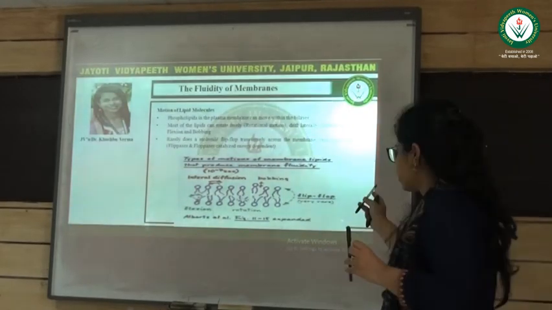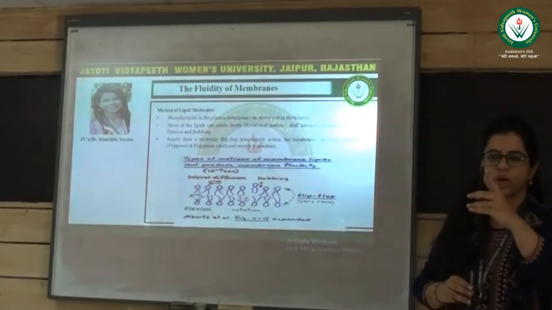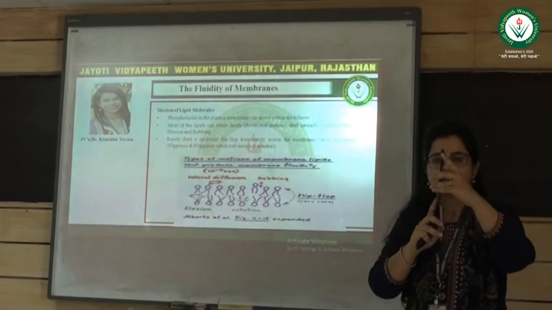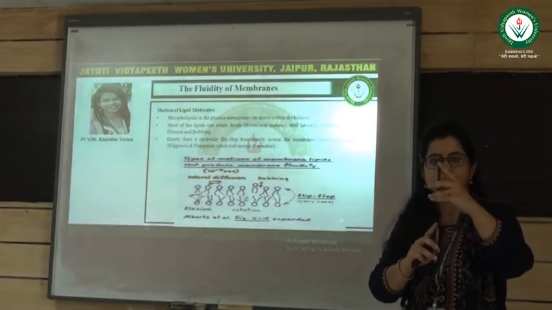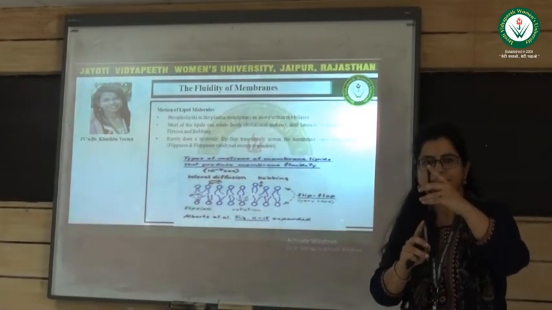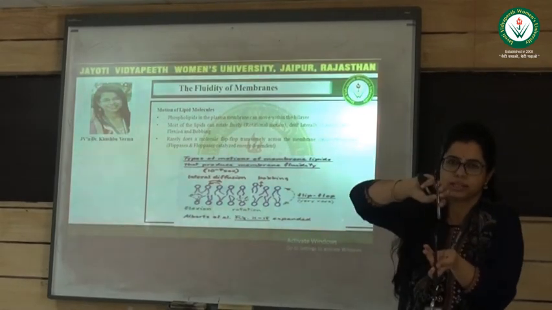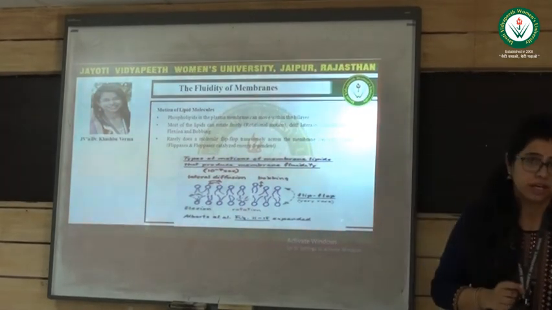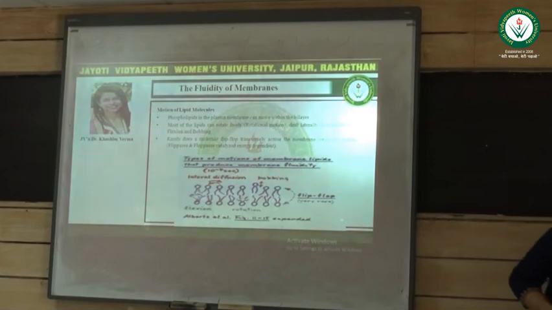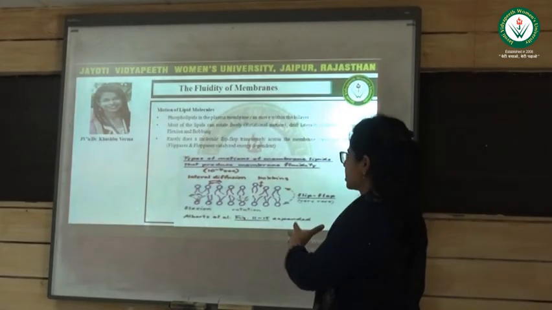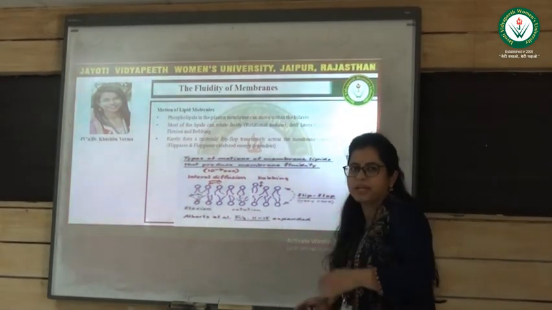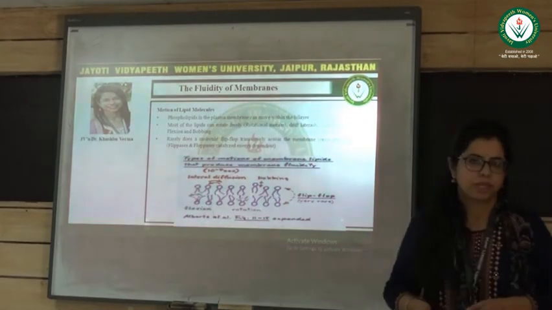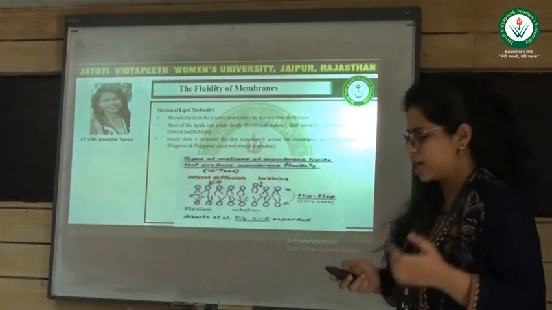In this kind of movement, a lipid molecule from one layer exchanges with a lipid molecule from the second layer. It will move like this. That's why it is very rare. These are the movements present in the cell membrane. That's why we say that plasma membranes are not solid structures, they are quasi-fluid in nature.